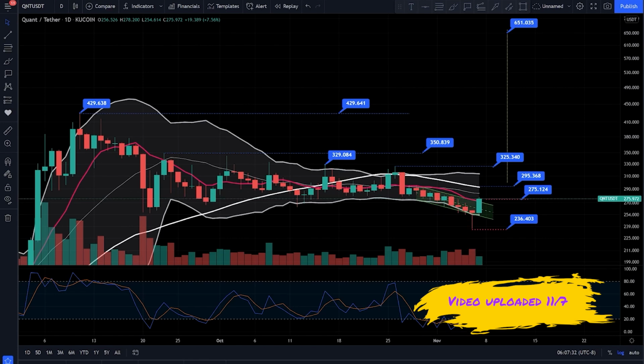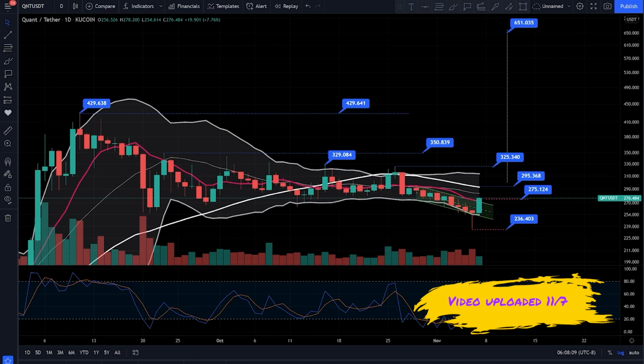The only thing is the 10 days moving average is still trading below the 50 days. We need the 10 days to reverse direction and then eventually cross over and then lead the 50 days. When that happens, we would likely see Quant start this major run up in price. The Bollinger Band is setting up very nicely. See how tight the width of the band gets. Lots of momentum is being built up.